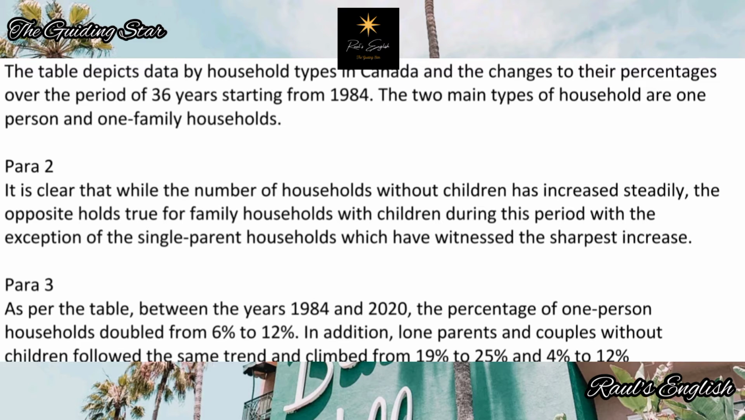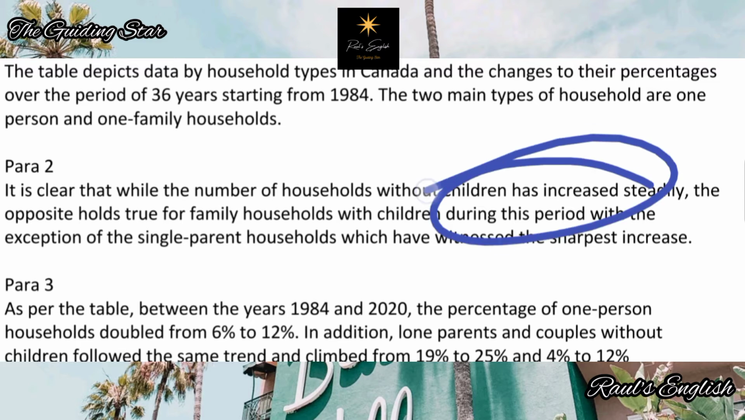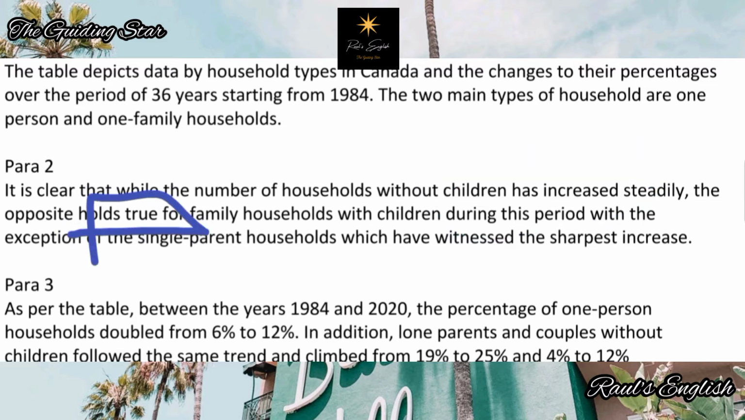Okay, let's go on to para 2. So it is clear that while the number of households without children has increased steadily, the opposite holds true. Or is true. Has increased, now has increased. Holds true. It is clear. All present tense. Present simple, present perfect. No need to go to the past if you're writing in the present tense. You can jump to the past tense, no problems, but slowly, not immediately.